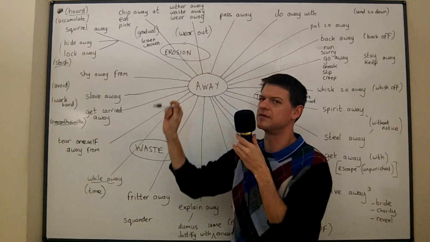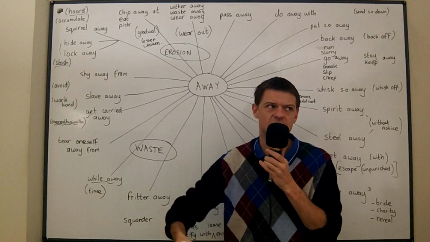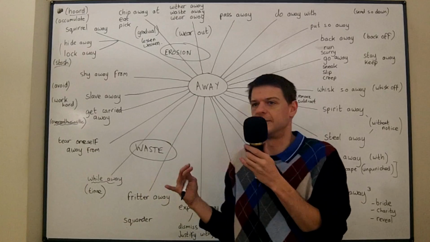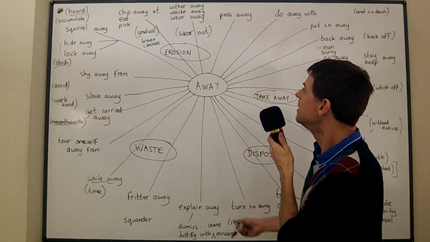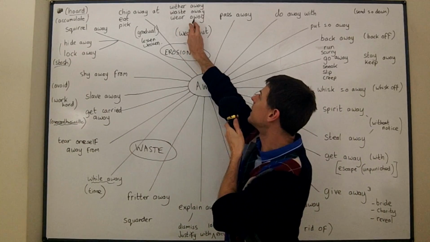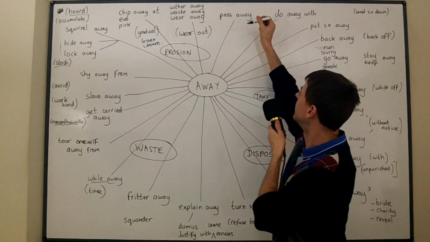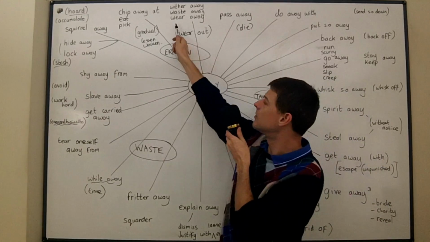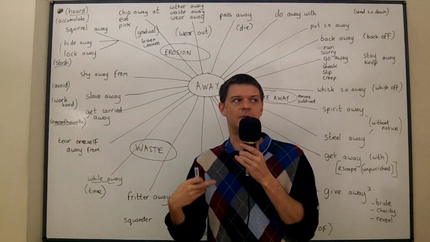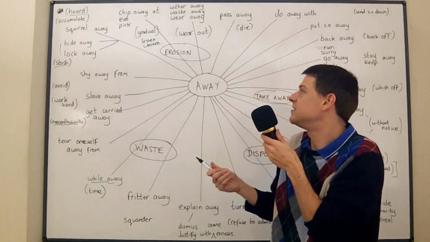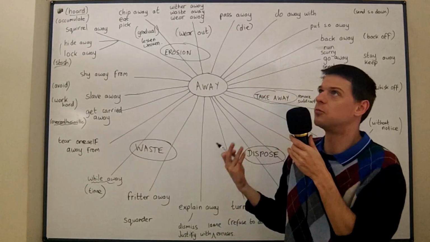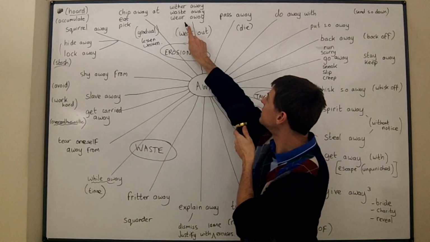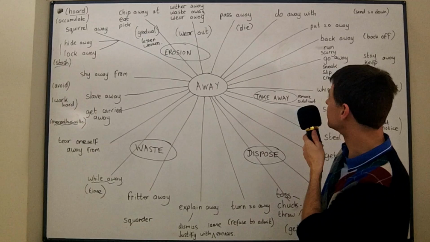But this wear away, when something wears away, it gets used and used and used, and slowly it becomes unusable in some kind of way. You can't use it anymore. So our bodies wear away, and eventually we pass away. The last phrasal verb means die, perhaps a good one to finish with. So our bodies wear away first, and when something wears away, it erodes in some kind of way. It gets worse or sicker or weaker over time. And so, unfortunately, our bodies wear away, and in the end, we pass away.